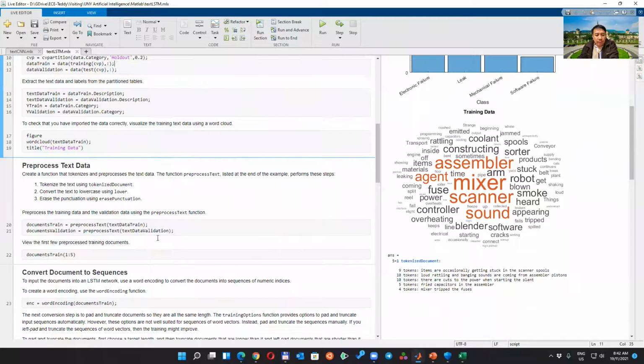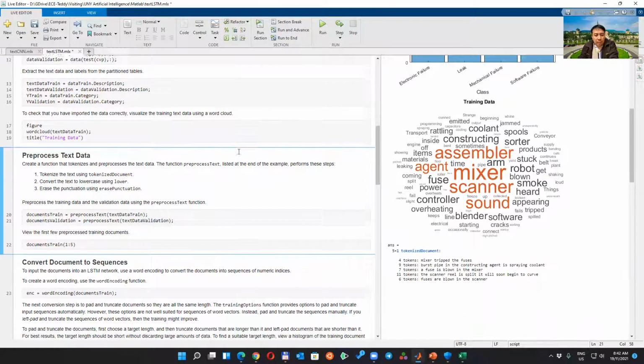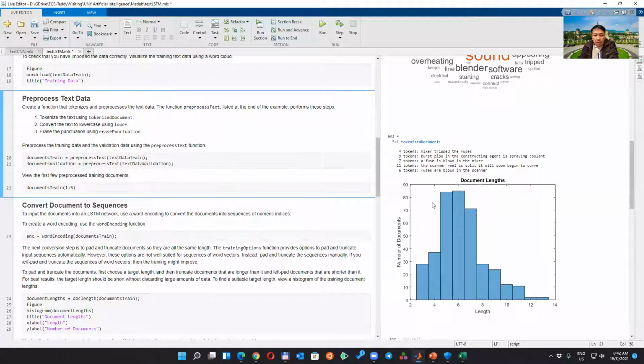Then you need to do pre-processing to create a vector again. This is the trend of the command length: 4 tokens, for example, like "mixer trip the fuses", and 11 tokens. Although the second one here is long, it's only 9 tokens, 1 2 3 4 5 6 7 8 9, but this one is 11, 1 2 3 4 5 6 7 8 9 10 11.